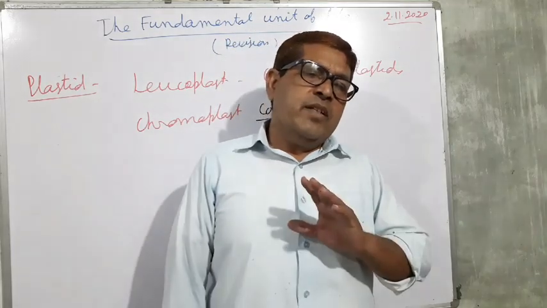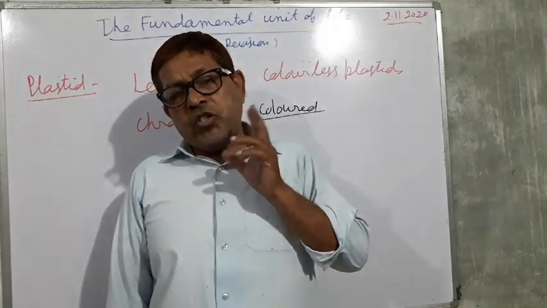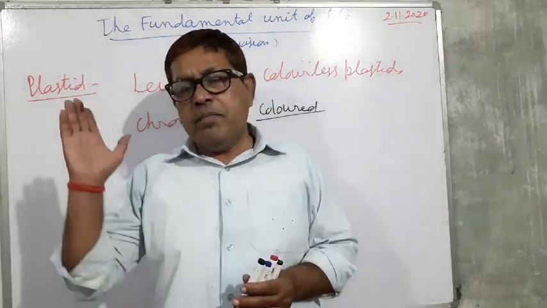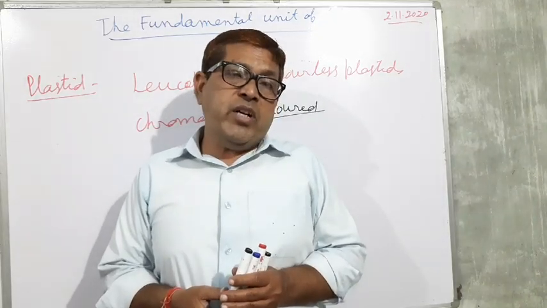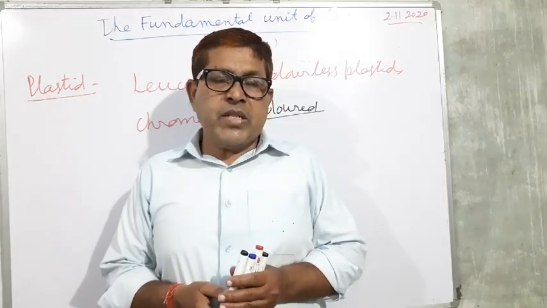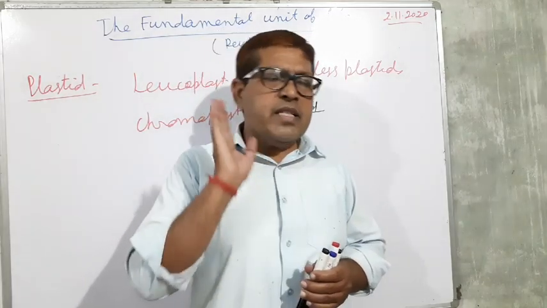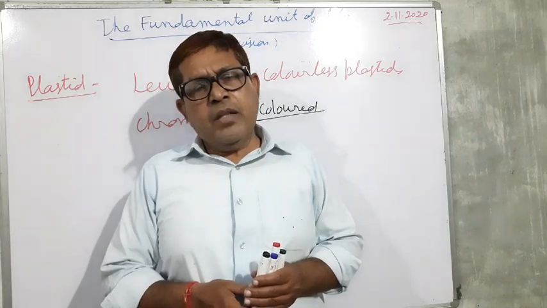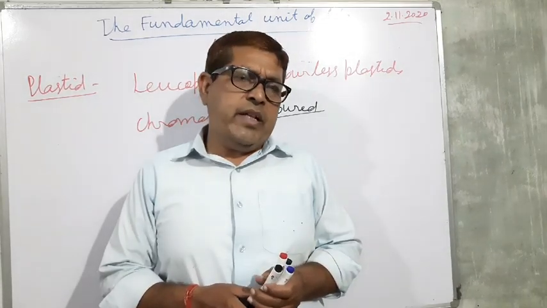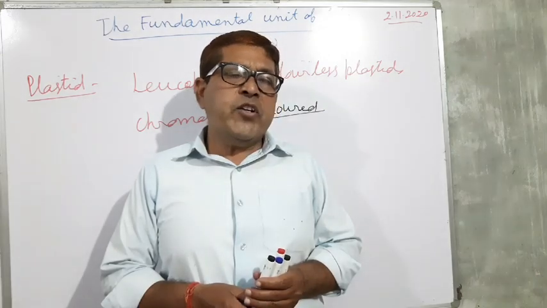So in this way, one important feature is that plastids have extranuclear DNA. In the cell, two cell organelles have their own DNA, and this is called extranuclear DNA. The other cell organelle is the mitochondria.